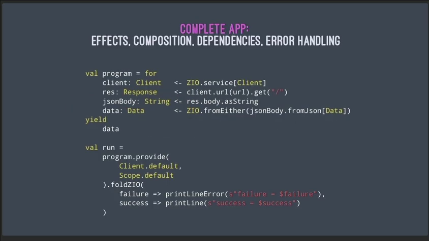Now I'm going to throw one more application at you here real quick. What this one does is it creates an HTTP client. And then I'm going to say I want to go to this URL and get a response from that. Then I want to get the JSON body from that as a string. And then in here I want to try to convert that to JSON. I know it can fail, so I use from either right there. But if it succeeds, I'll have this data type right here. So this is my program up here.